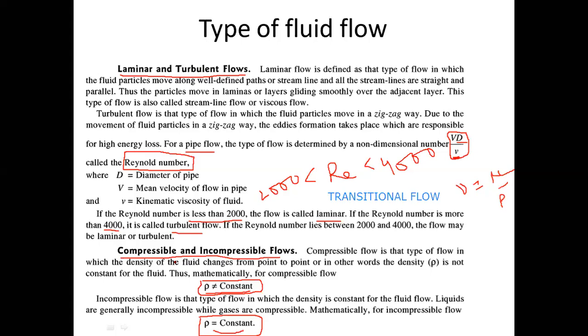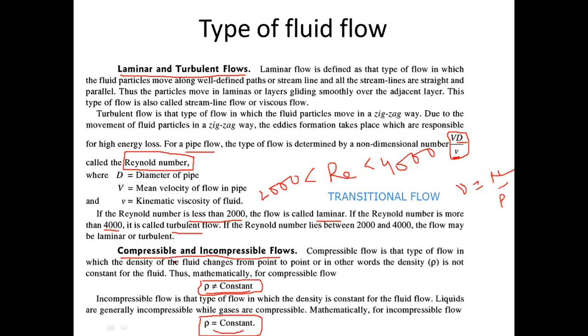Right? So the density of that airflow will change. Now, if the density of that airflow changes, in that case, we can say it's a compressible flow. Because the aeroplane is flowing at a very high velocity, the air which comes into contact with the surface of the aeroplane, its density will change. So such type of flow is called as compressible flow.